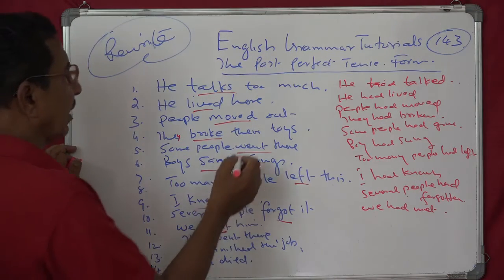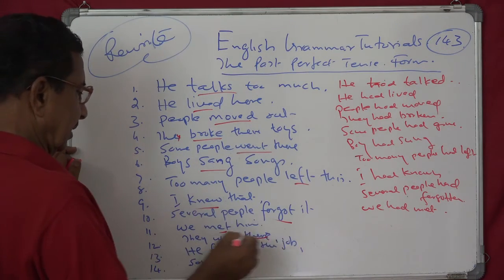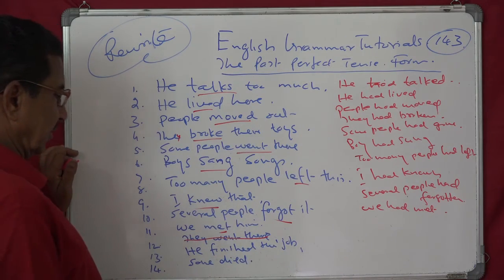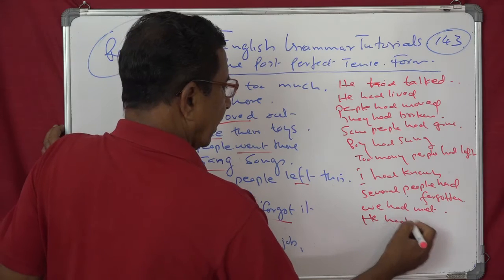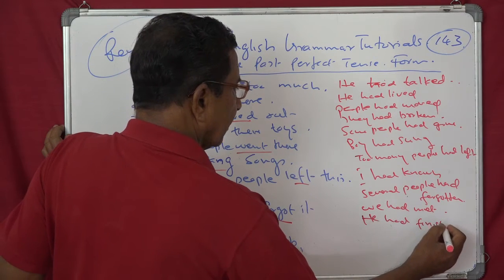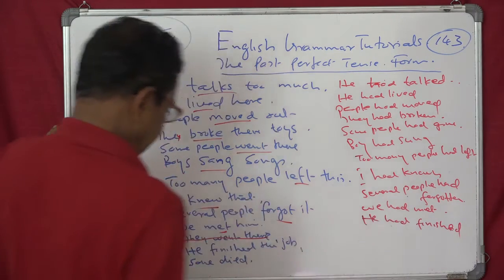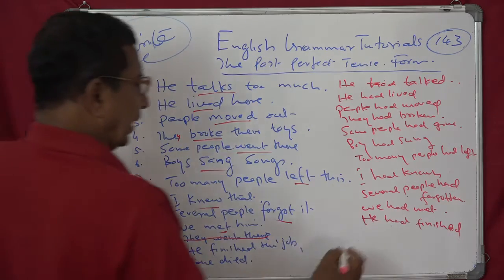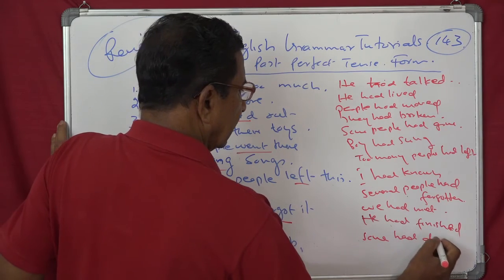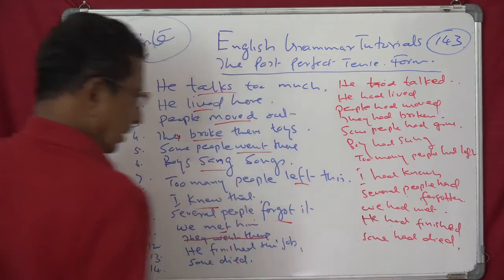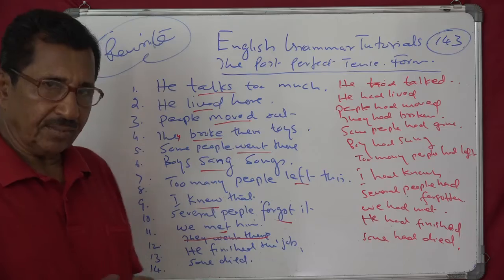Oh, already we had one went, so we will cancel that. Instead we have two more sentences. He finished the job. He had finished. And some died. Some had died. Understand?